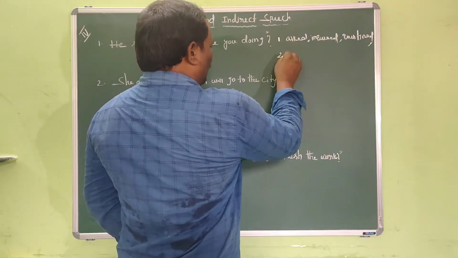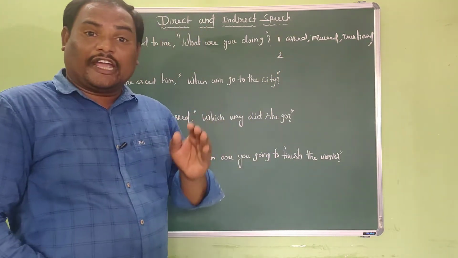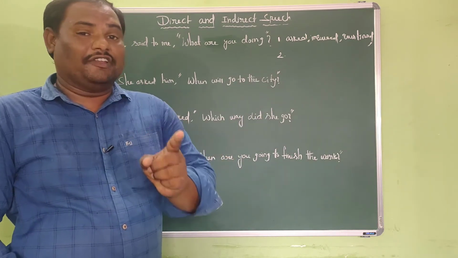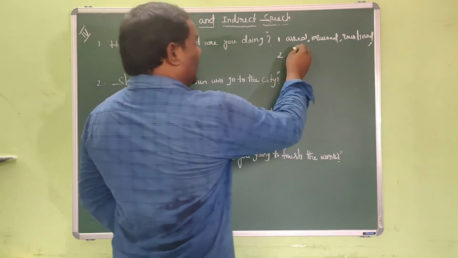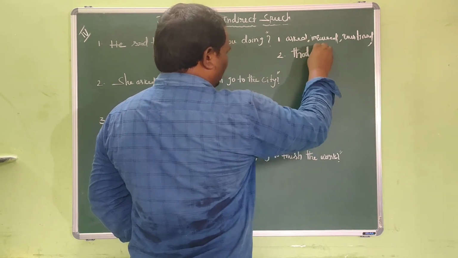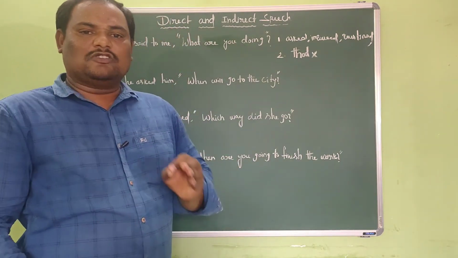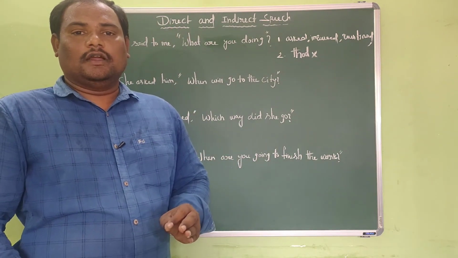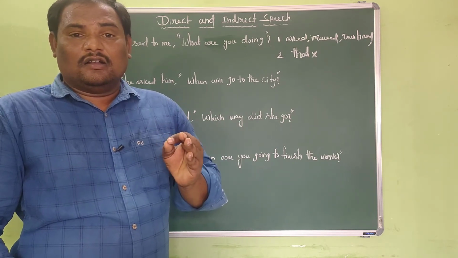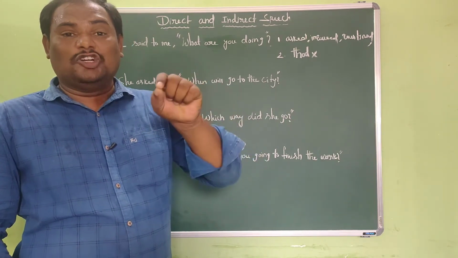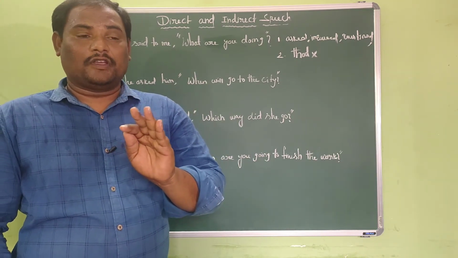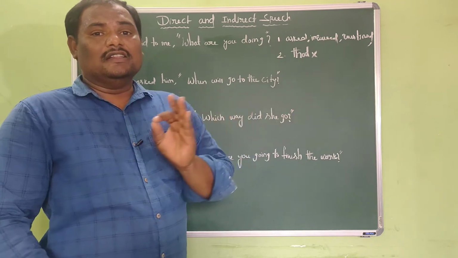Next step: when we convert an interrogative sentence from direct to indirect, when it starts with a WH question, in indirect speech we should never use the conjunction that. The conjunction that is not possible in indirect speech when the reported speech is an interrogative sentence that started with a WH question. We should never use the conjunction that.